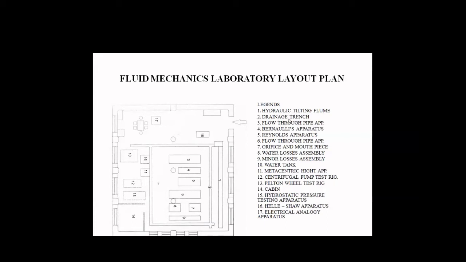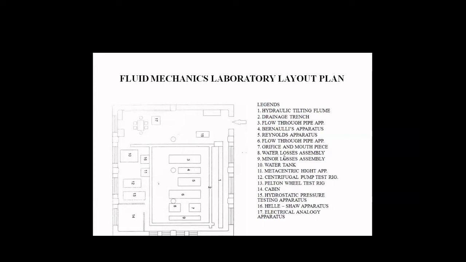Next, the flow through pipes apparatus. The third number is the flow through pipes apparatus. Then Bernoulli's apparatus, then Reynolds apparatus. These numbers show exactly where each apparatus is placed in our laboratory.